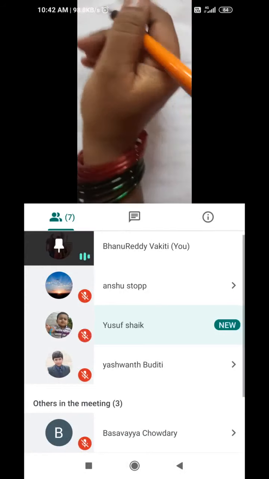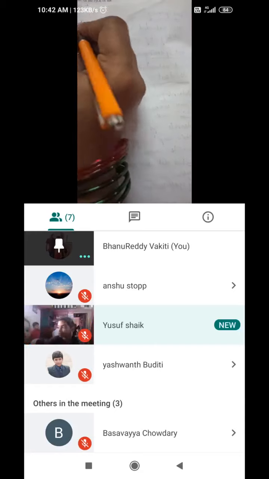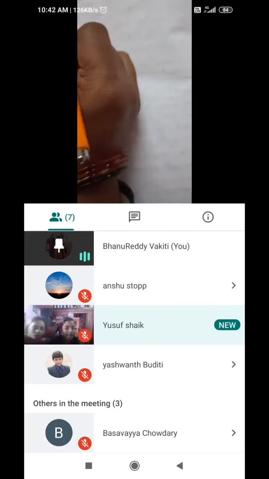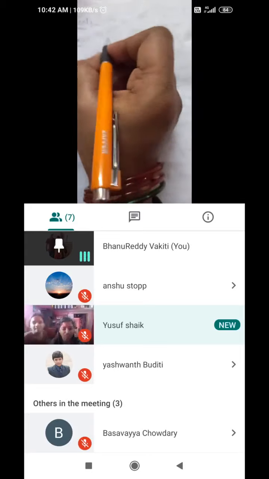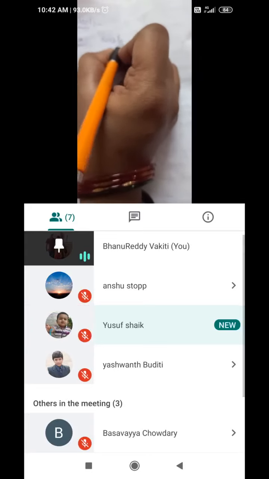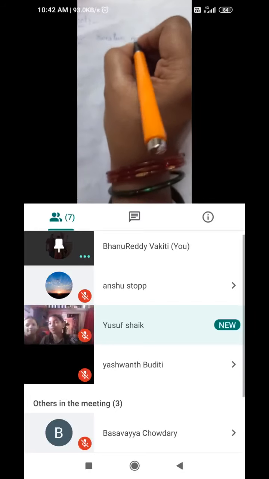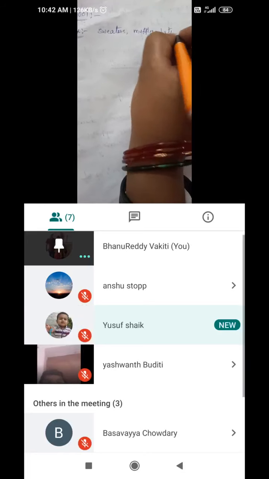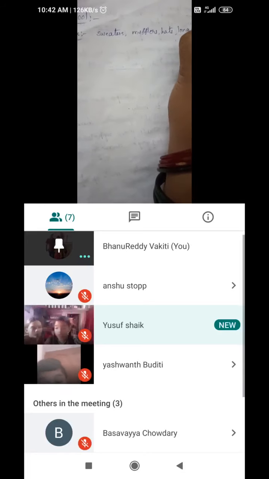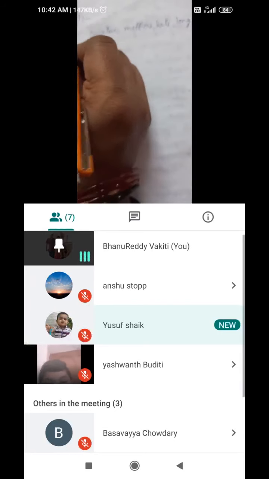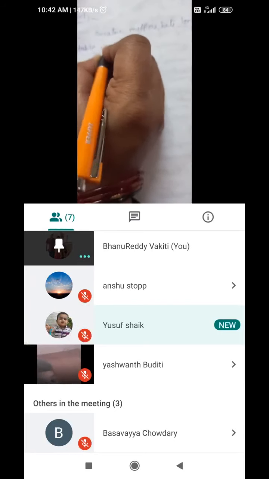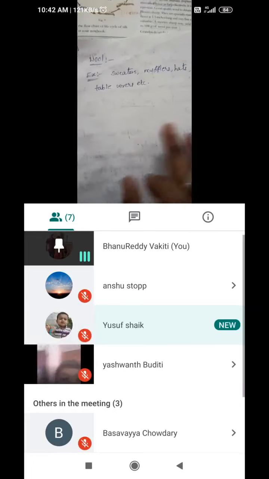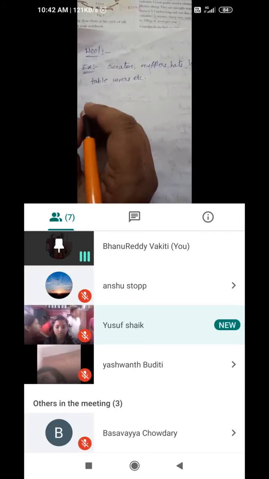So here, wool. Wool is from animals. Examples for wool in our daily life: sweaters we are using, mufflers. What is a muffler, children? Hats, long coats, and table covers sometimes made up of wool, etc. These are all the examples for wool, and there are models of different animals.